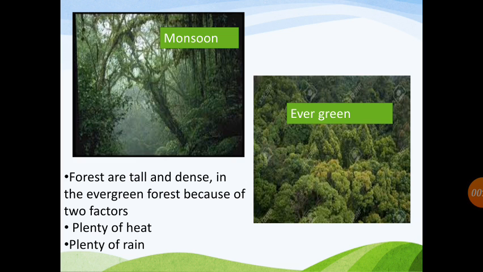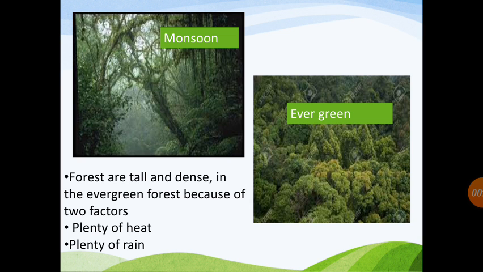First, plenty of heat, and second, plenty of rain. This is the reason why evergreen forests are green throughout the year. But in temperate grassland, the conditions are different, and all that we will learn in this chapter.